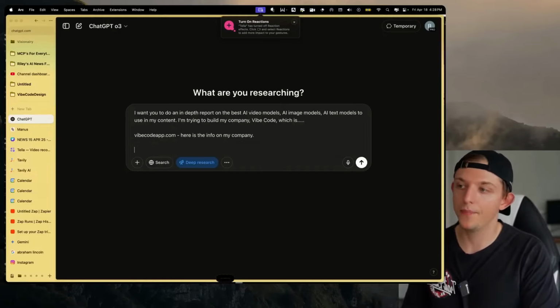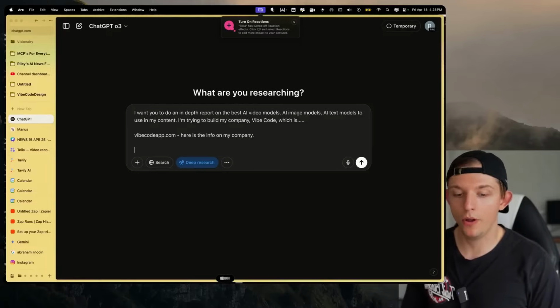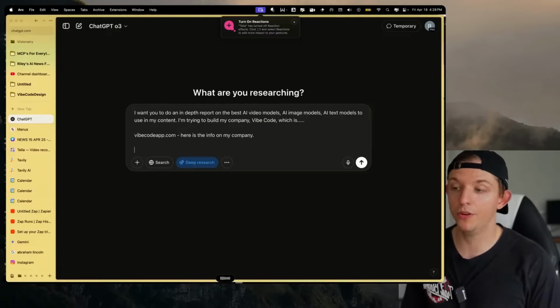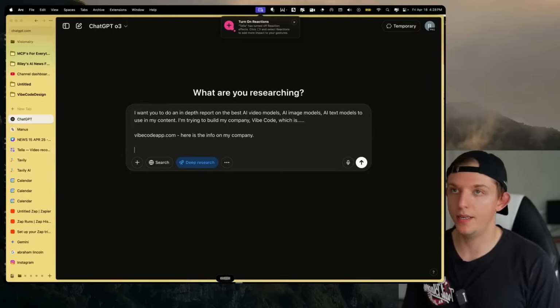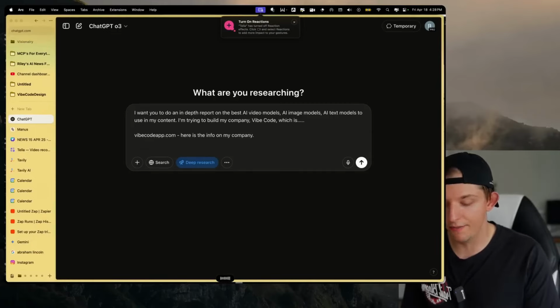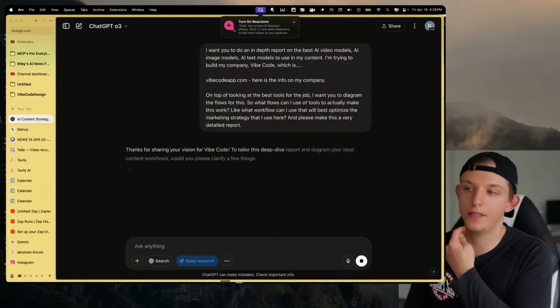And then we can say, on top of looking at the best tools for the job, I want you to diagram the flows for this. So what flows can I use of tools to actually make this work? What workflow can I use that will best optimize the marketing strategy that I use here? And please make this a very detailed report. And what it's going to do here is it's going to actually ask me some follow-up questions.